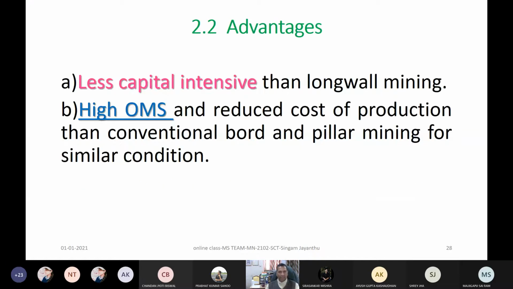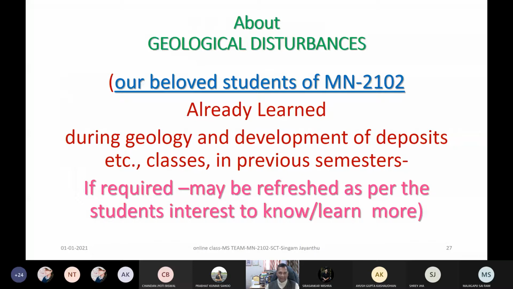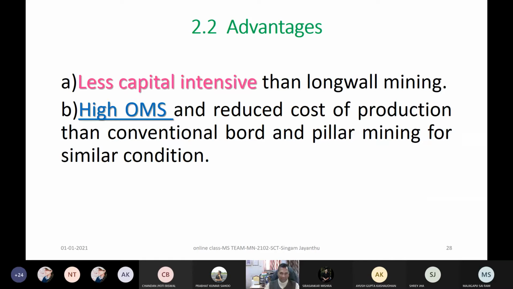Now, continuing with that, what are the advantages? We are now going to longwall mining compared to room and pillar, board and pillar. What are the advantages of longwall mining? I have already shown you longwall mining. In simple layman's terminology, if a board and pillar is 30 meters by 30 meters, and instead this pillar is around 300 meters by 3 kilometers, imagine that much bigger pillar. That is nothing but a longwall.